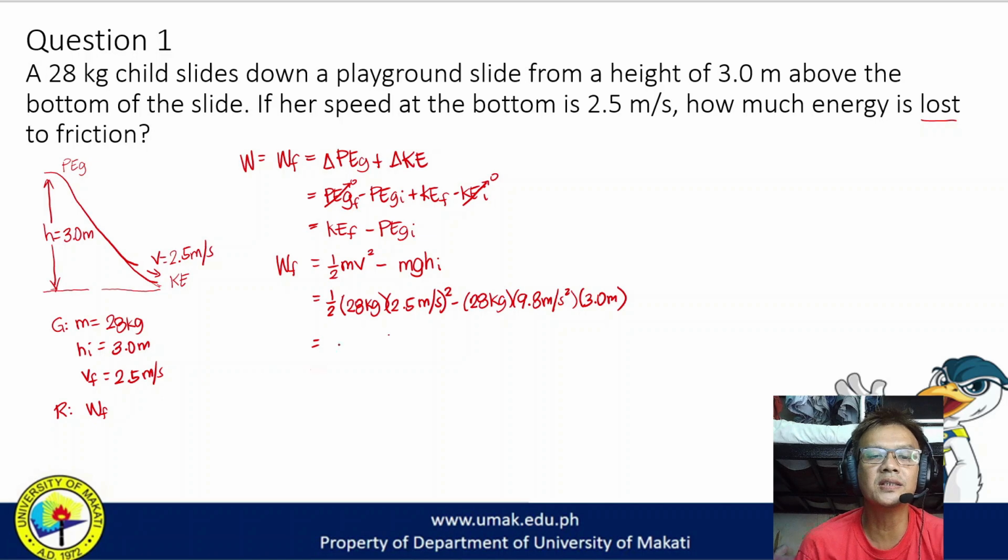So the answer is 735.7 joules. But mind you, there is a negative.